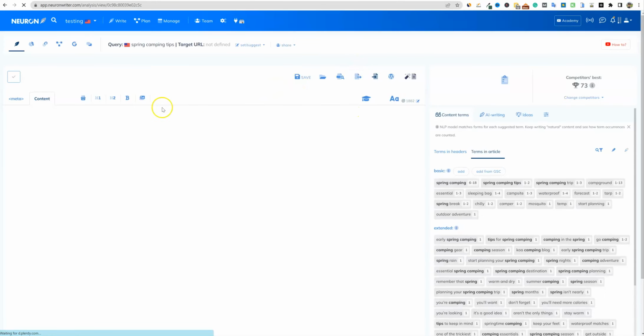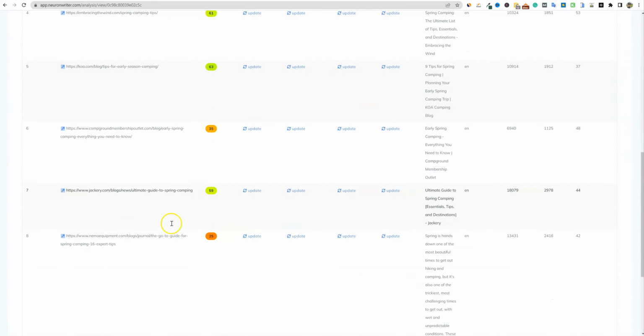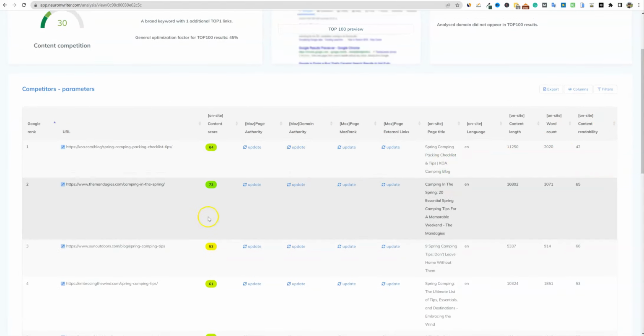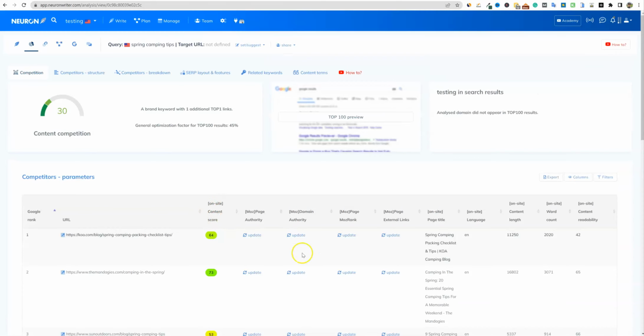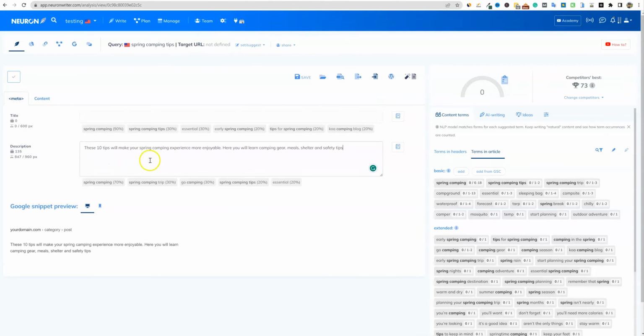But once you come in here, you're really able to dive into the analysis of all the top sites. You're able to see all their different DAs, how many backlinks they have, and what the content score is. So it really gives you a lot of information on whether this is a keyword for you to go after anyway. Pretty cool stuff. All right, so we have that. And then I want to go in here to the meta and just throw in the meta description there.